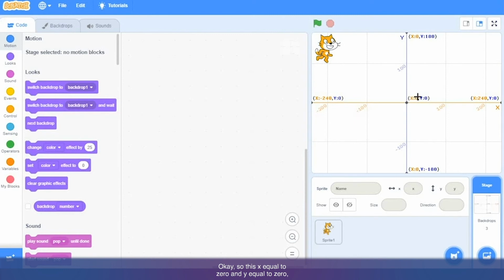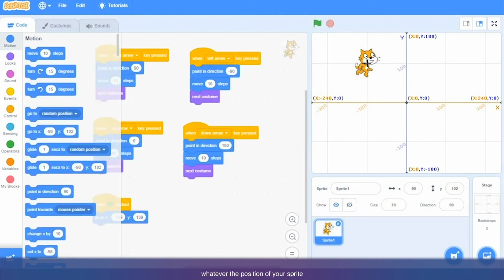These numbers, x equal to 0 and y equal to 0, are called coordinates. Whatever the position of your sprite, it is defined by its x position and y position. So x is the horizontal position of your sprite and y is the vertical position of your sprite.